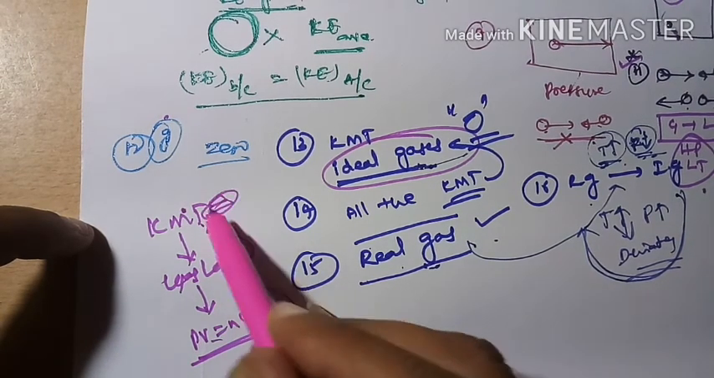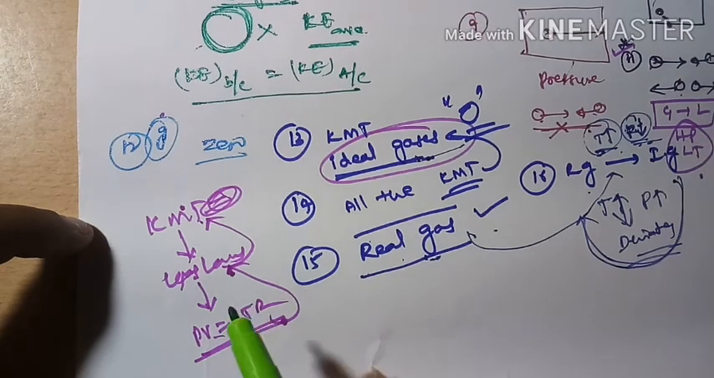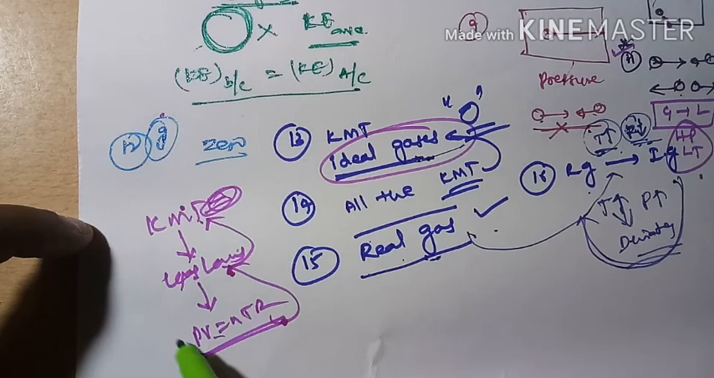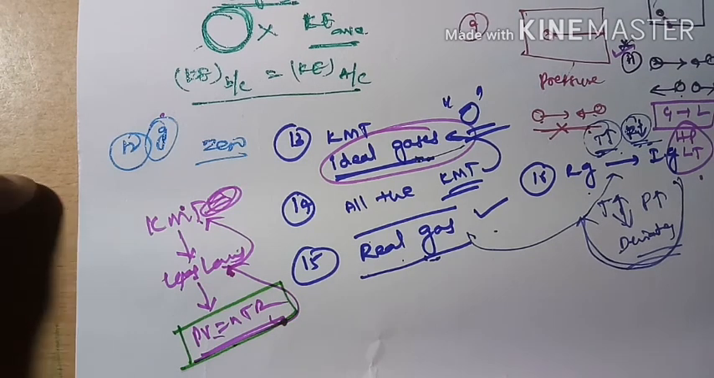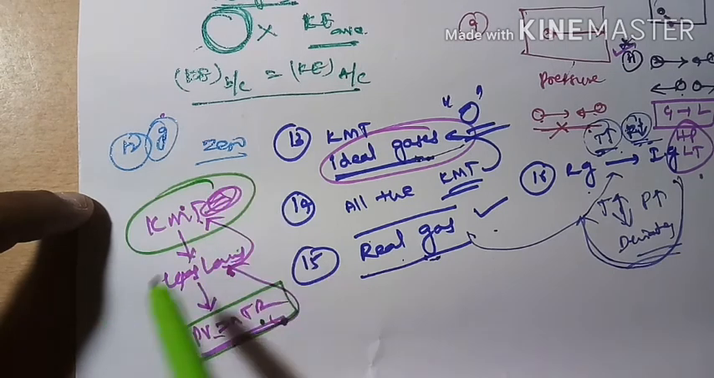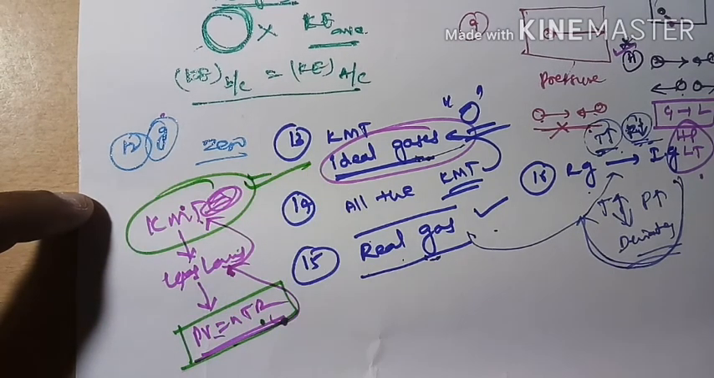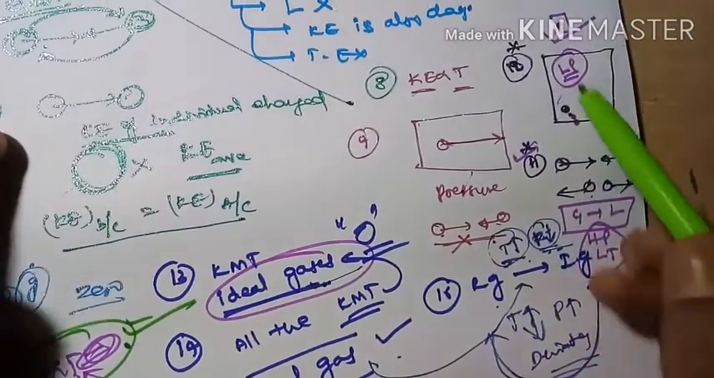That means the faulty assumptions which are present in the kinetic molecular theory are why the gases are not obeying this ideal gas equation. Now if you want to derive an equation which is obeyed by all gas molecules, what should you do? First you should make corrections for these two points.